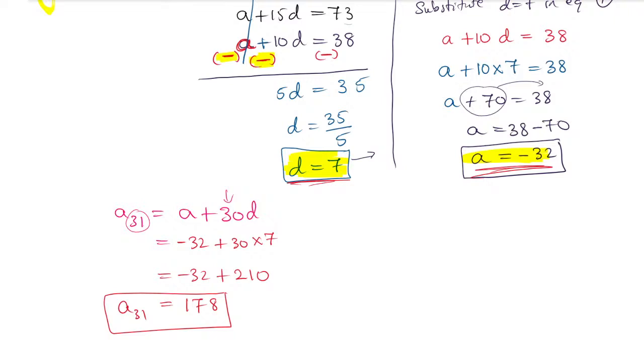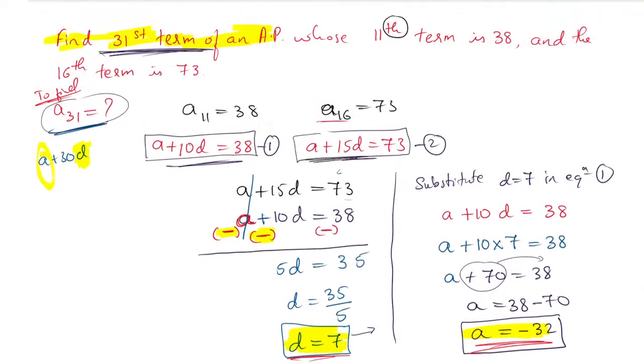This method is very easy. Is there any other easy method, sir? Yes, there is another method, the substitution method. Here we have done the elimination method. The substitution method is similar to this, but I think this is the easy method. Actually, it is not difficult. I will put one more problem, and I will tell you how to find it.